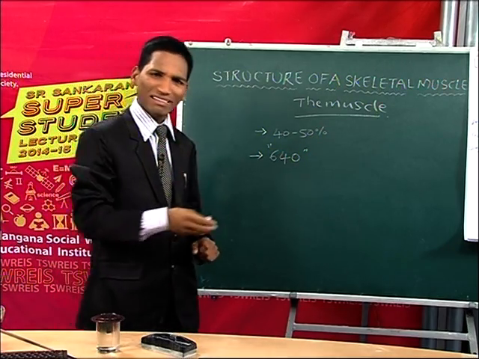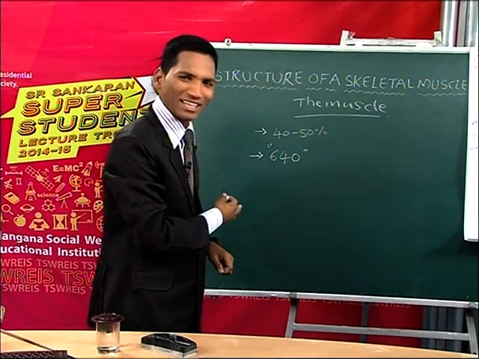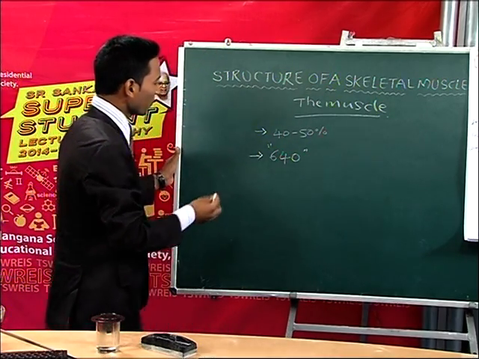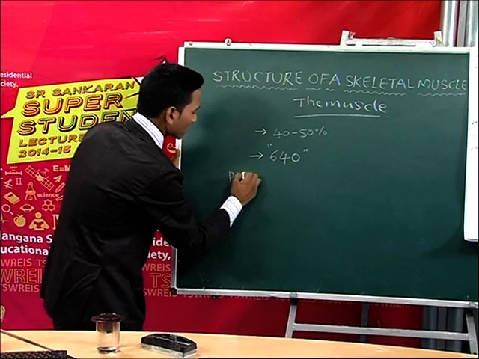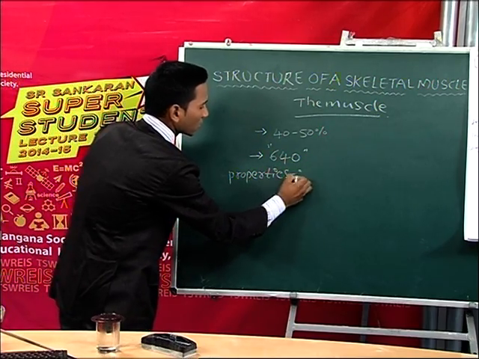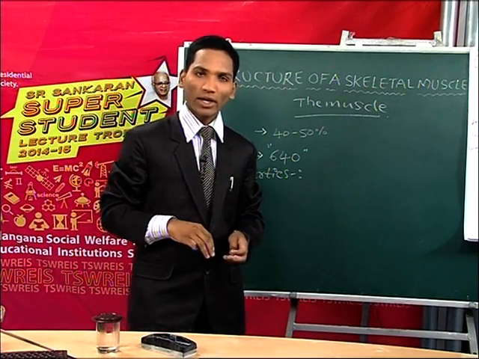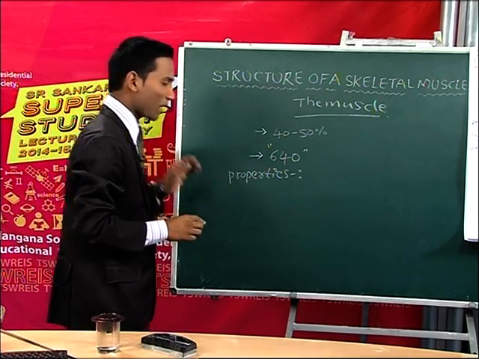And let us discuss, these muscles have some special properties. Let us see what are the special properties. So this muscle shows three types of special properties. Okay, let us see what are the three types of properties.